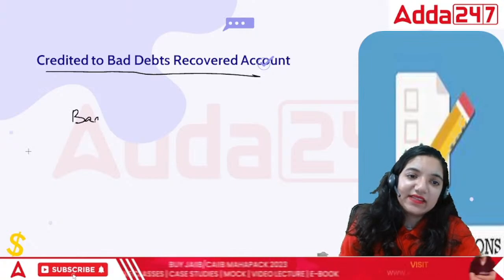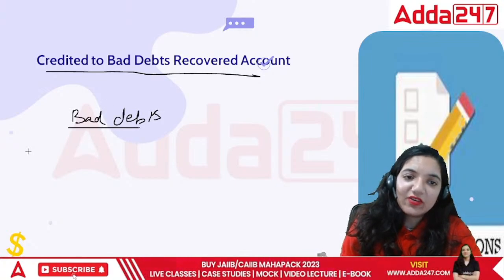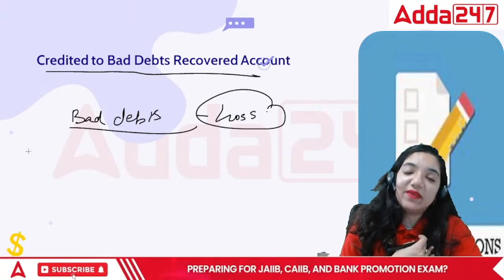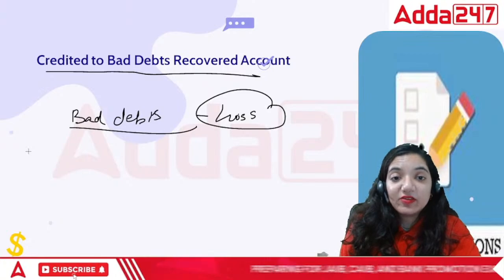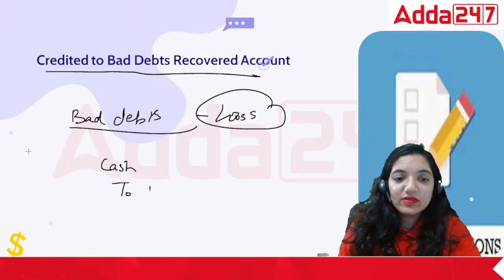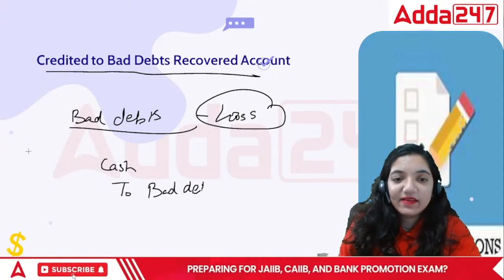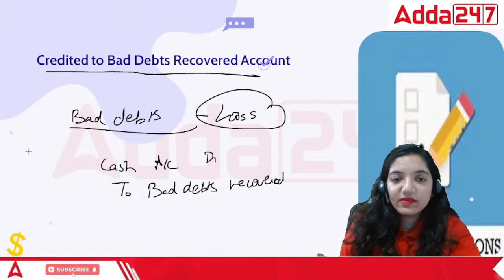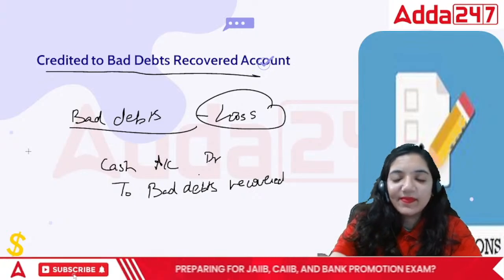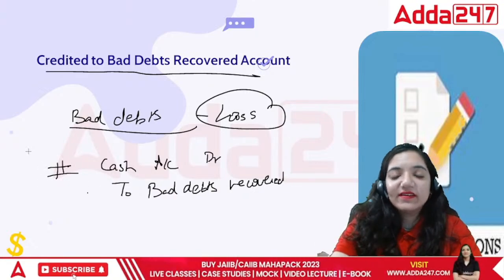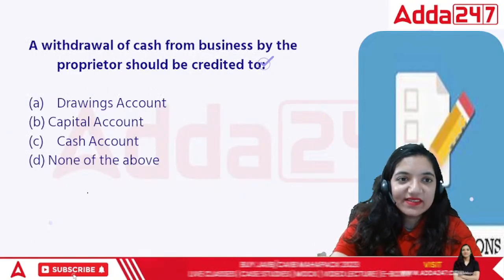Bad debts means those debts which we cannot recover at all. This is a dead loss. The day you receive back the money, that means you were not expecting to get back the income. But when you get the income, it is credited to bad debts recovered. This is the journal entry. So you will be debiting the cash and you will be crediting the bad debts recovered account.